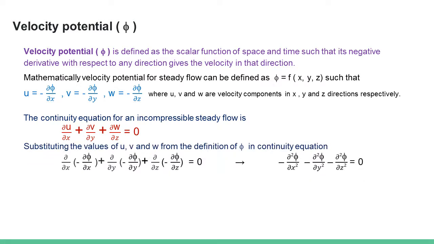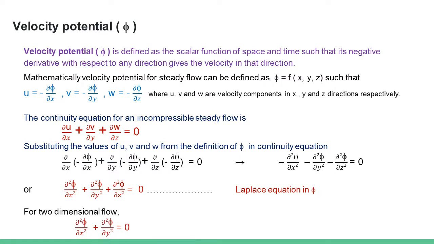From the definition of phi, if you substitute the values of u, v and w in the continuity equation, that will reduce to the Laplace equation in phi, that is ∂²φ/∂x² + ∂²φ/∂y² + ∂²φ/∂z² = 0. For a two-dimensional flow, there is no third component, so we have ∂²φ/∂x² + ∂²φ/∂y² = 0.